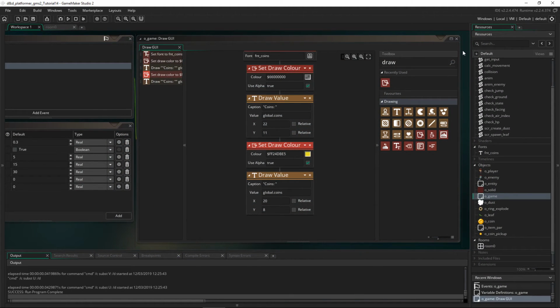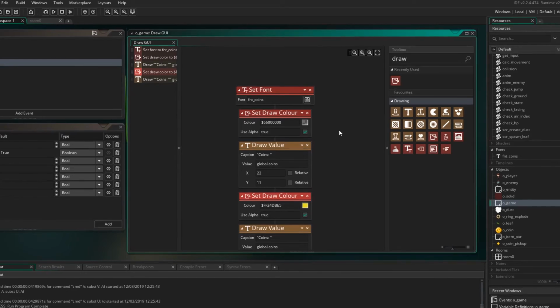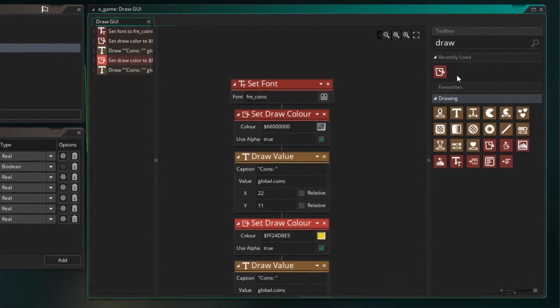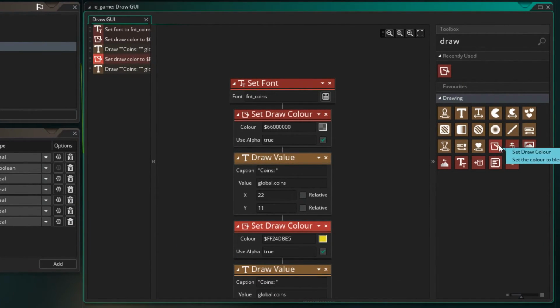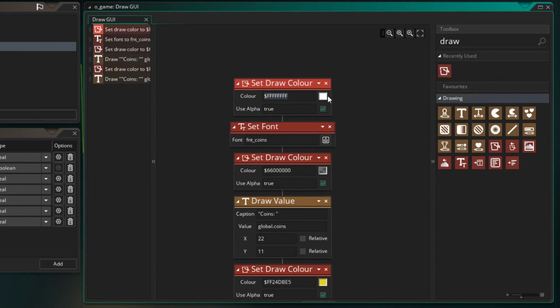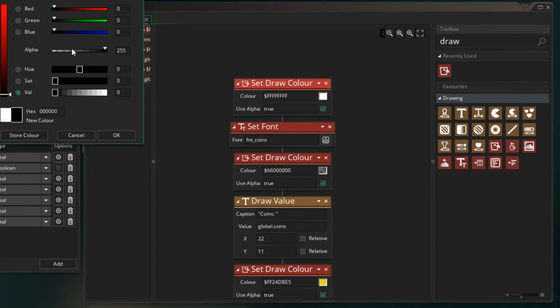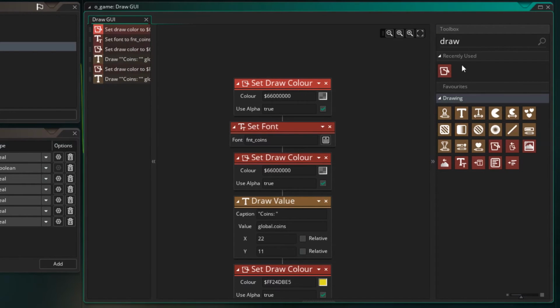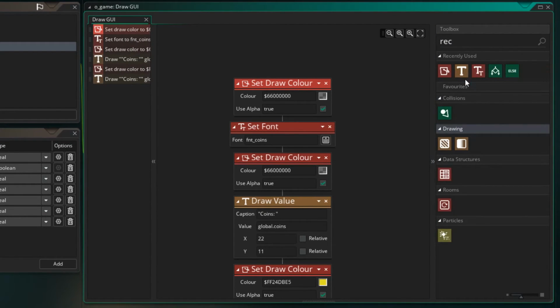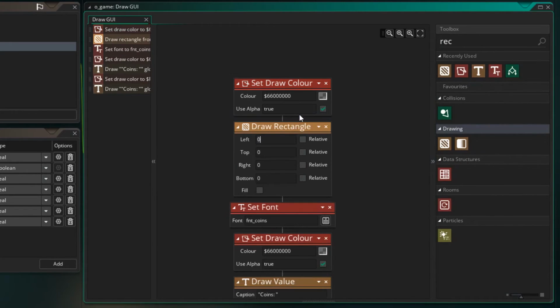So one other thing we can do to define it more is actually draw a black rectangle around that area, and that will just make that area stand out and define it as the area where we are showing the information to the player. So let's go here and let's set a draw color again. So let's grab that, set another draw color, and let's also set, say, a dark black with a low alpha, and this will be for our rectangle. Now we want to draw a rectangle. I'm going to drag that here.